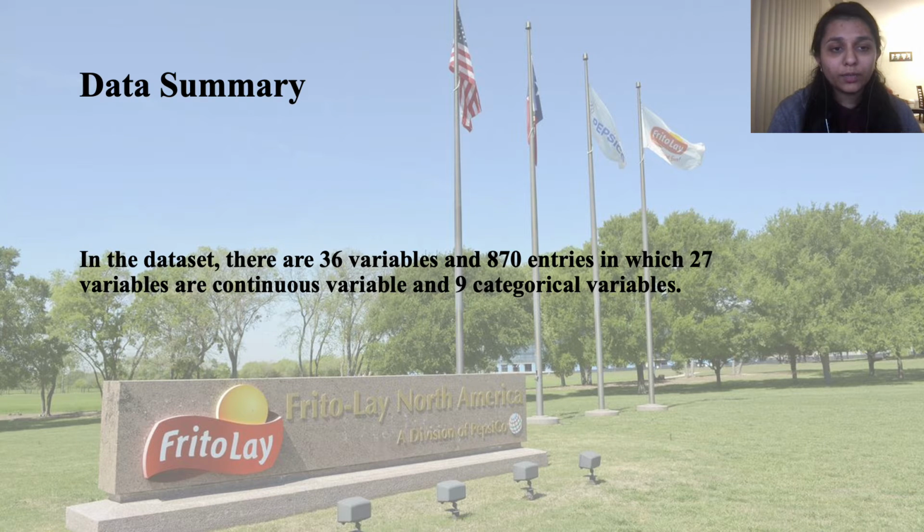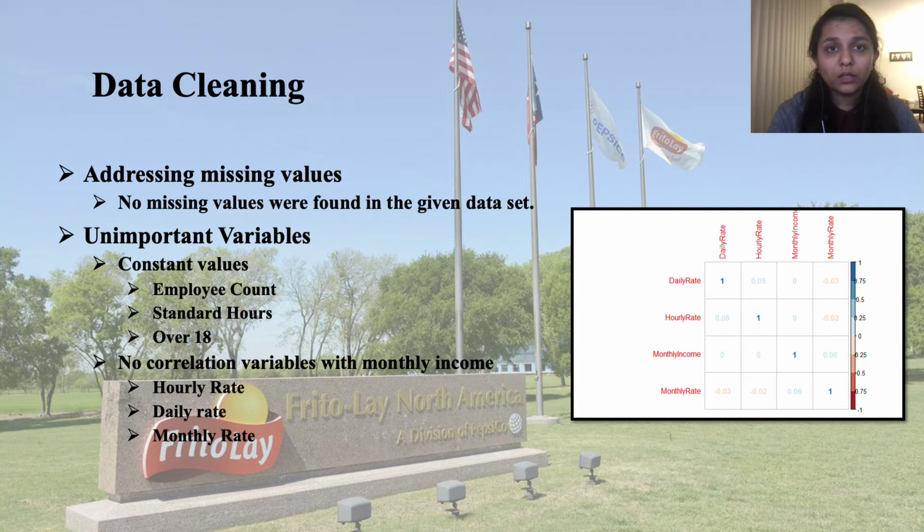The data given by the client contained 36 variables with 870 entries, in which 27 were continuous and 9 were categorical variables. No missing data was found in the dataset, but while cleaning the data, we found that monthly rate, daily rate, and hourly rate were variables which obviously imply the income of an employee.